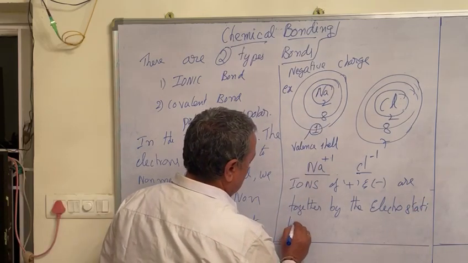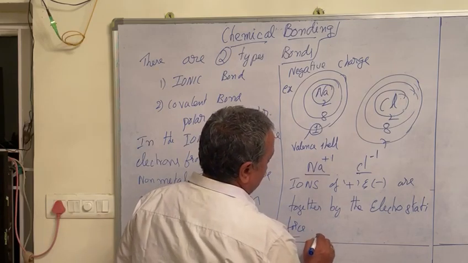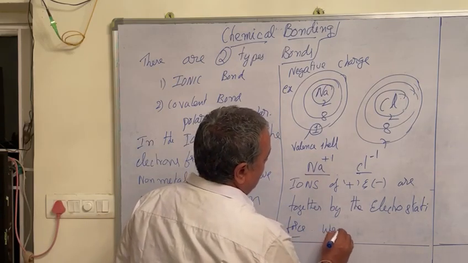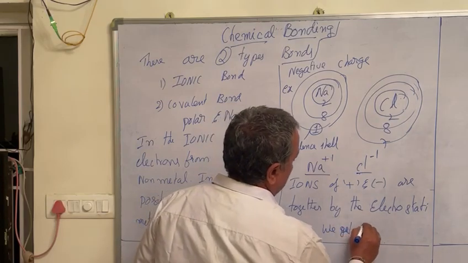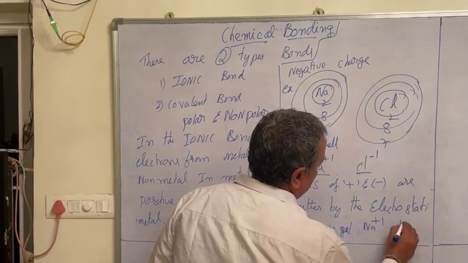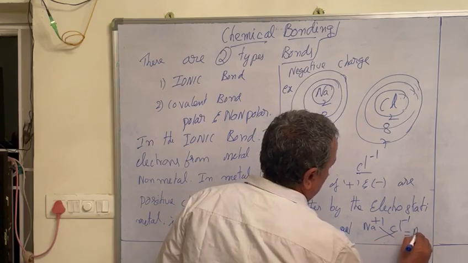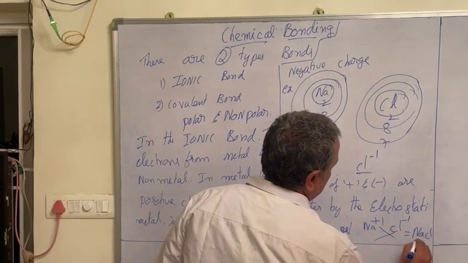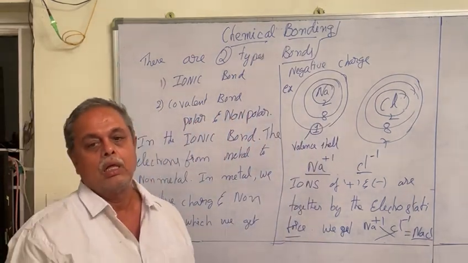Finally we get sodium chloride, Na+ and Cl-, which is used as table salt in the kitchen.